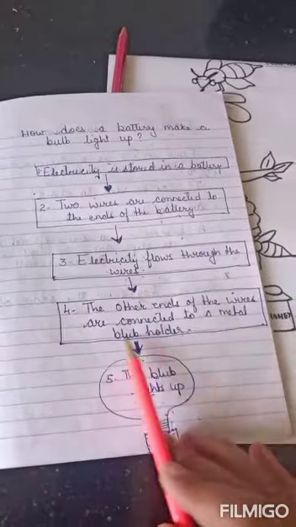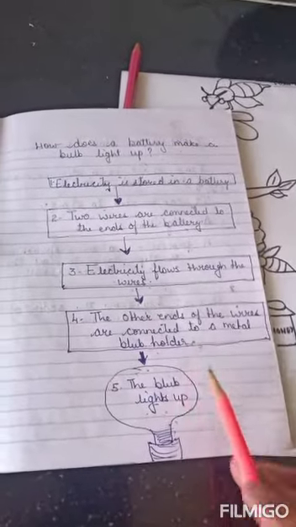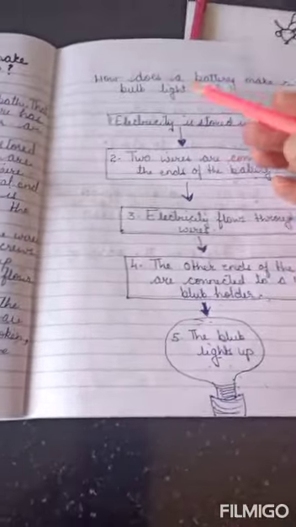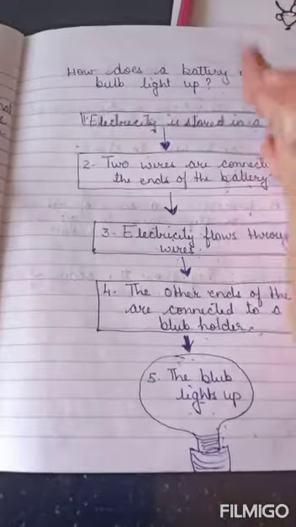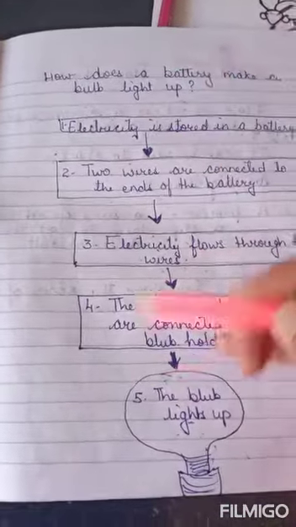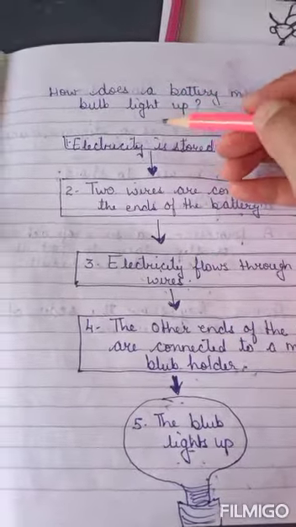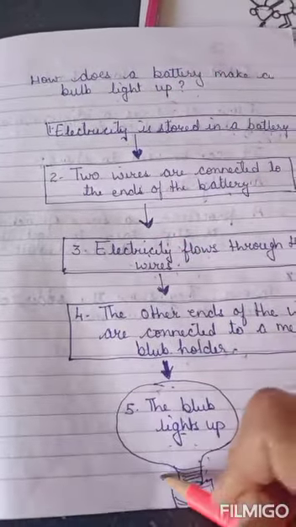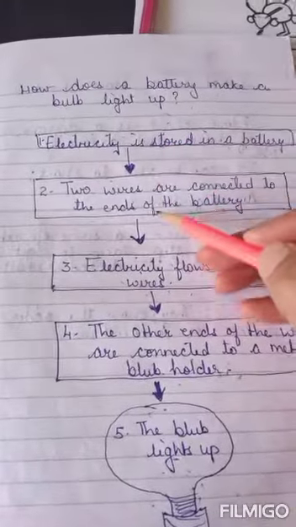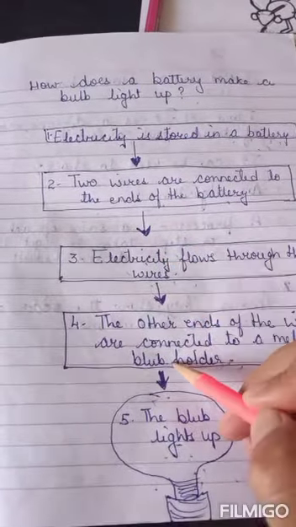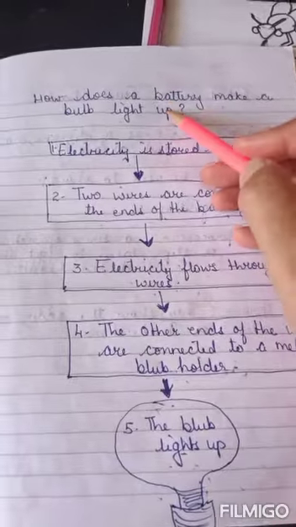The other ends of the wires are connected to a metal bulb holder and the bulb lights up. Now do you understand? So whenever we make a flow chart, or whenever we write an explanation text in the form of a flow chart, we write only the important and to-the-point information.